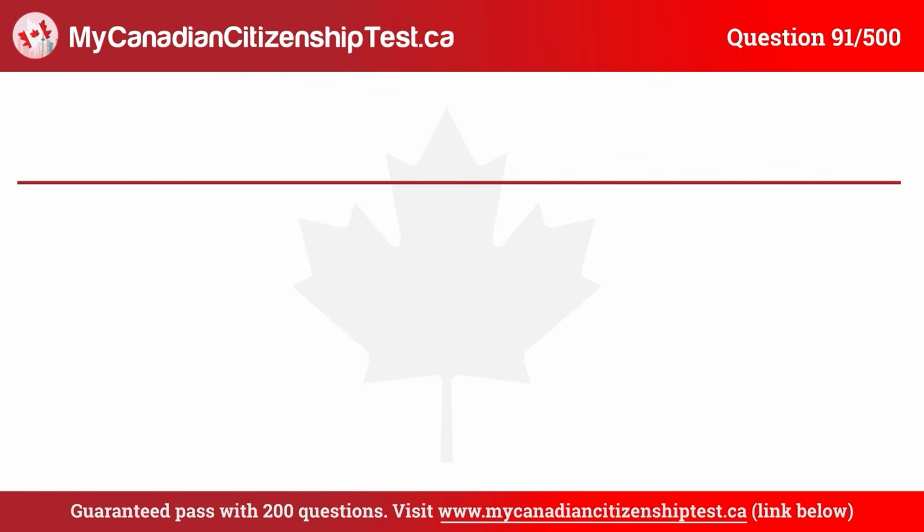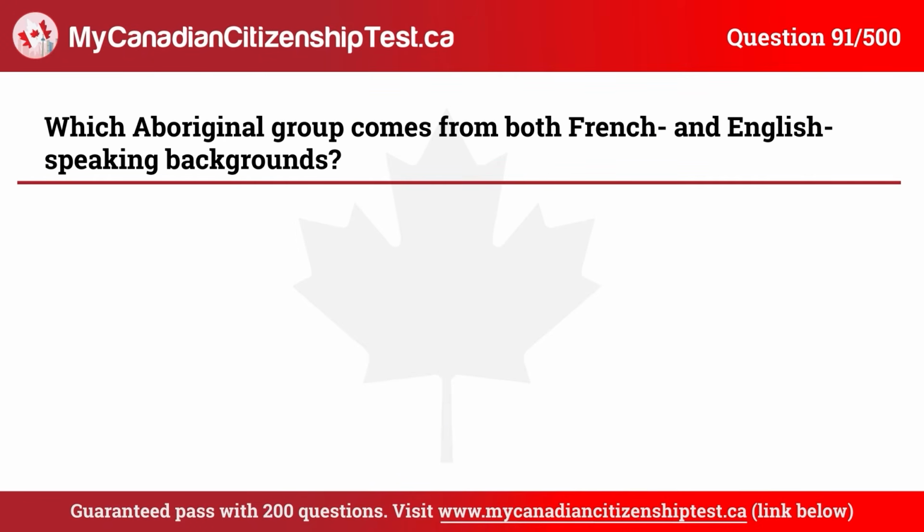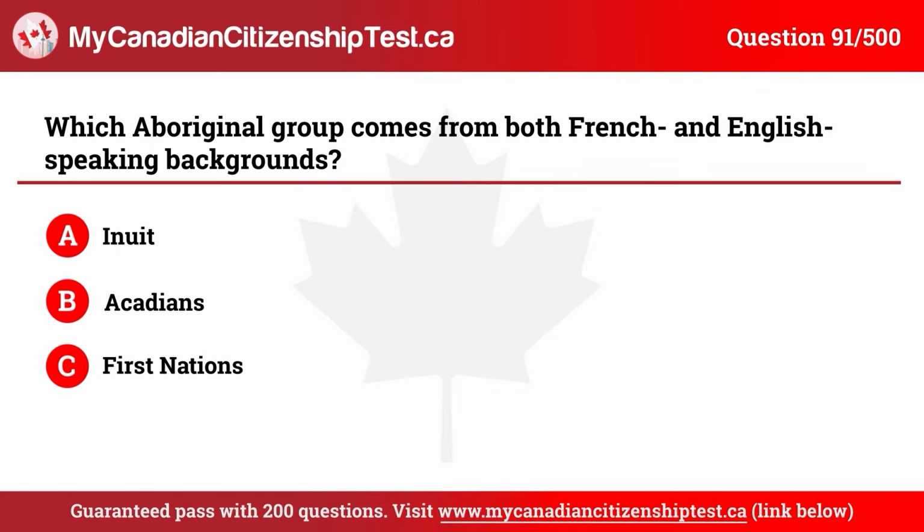Question 91. Which Aboriginal group comes from both French and English-speaking backgrounds? A. Inuit. B. Acadians. C. First Nations. D. Métis. The correct answer is D. Métis.